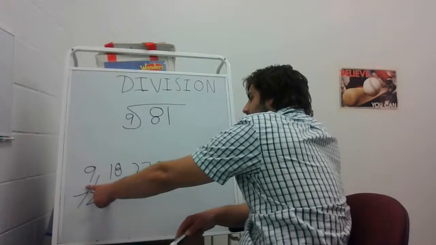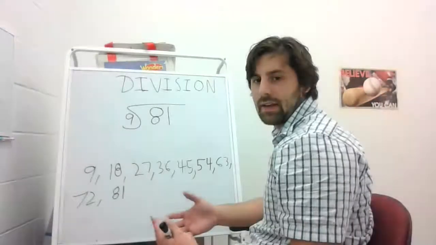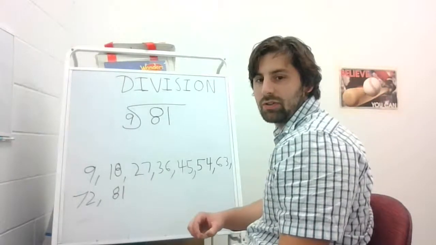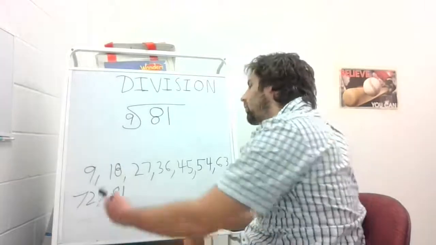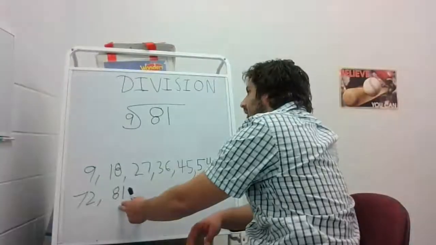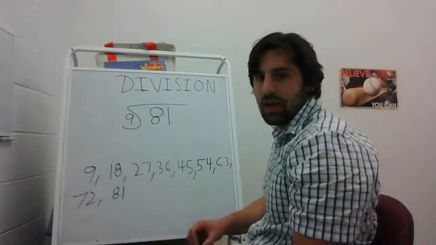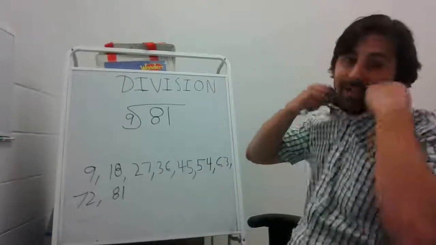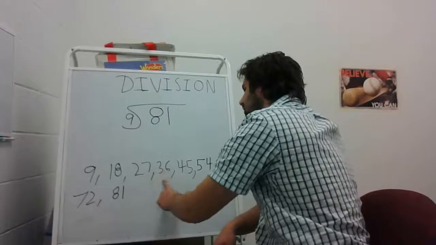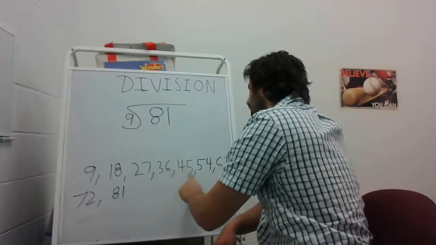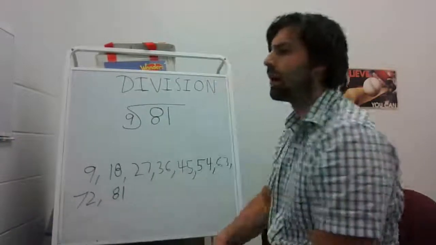I'm now going to skip count by 9s, going from 9 to 81. Obviously, even though it's possible to keep counting by 9s after that, there's no reason to. We're going to stop right when we get to 81, because the division problem is 81 divided by 9. So here we go. About to skip count by 9s now. 9, 18, 27, 36, 45, 54, 63, 72, 81.